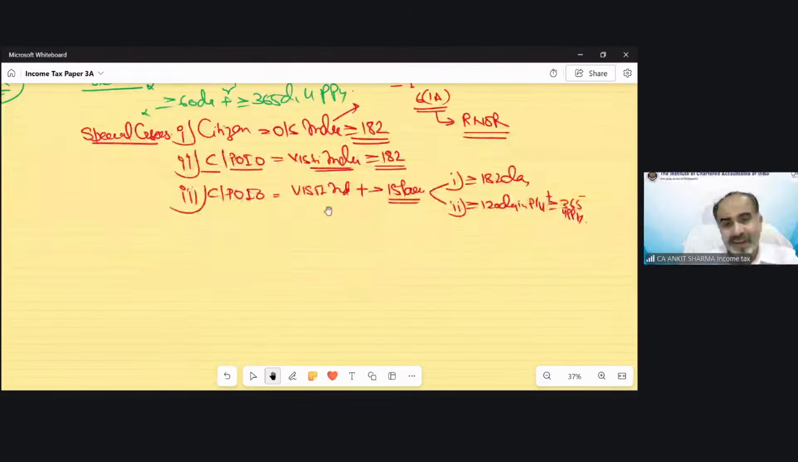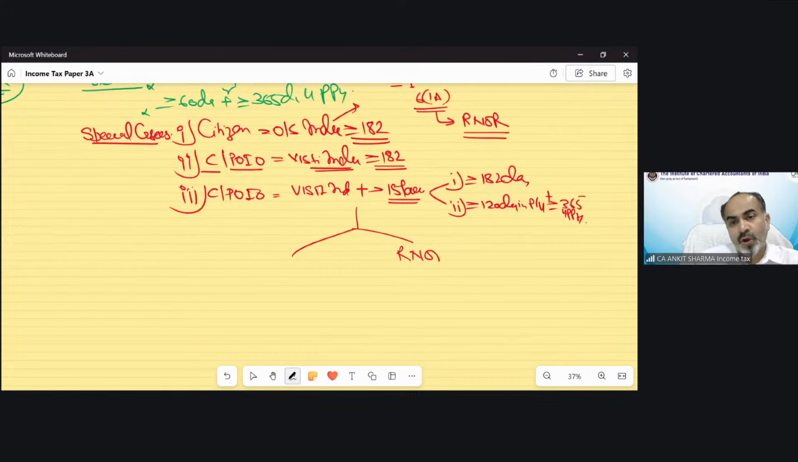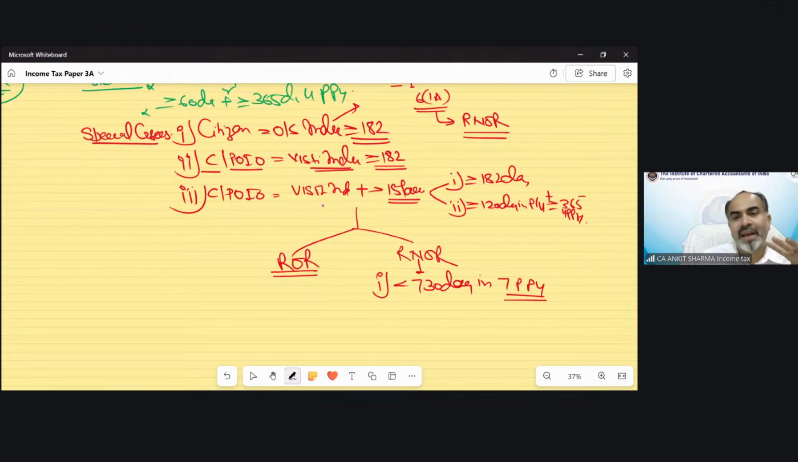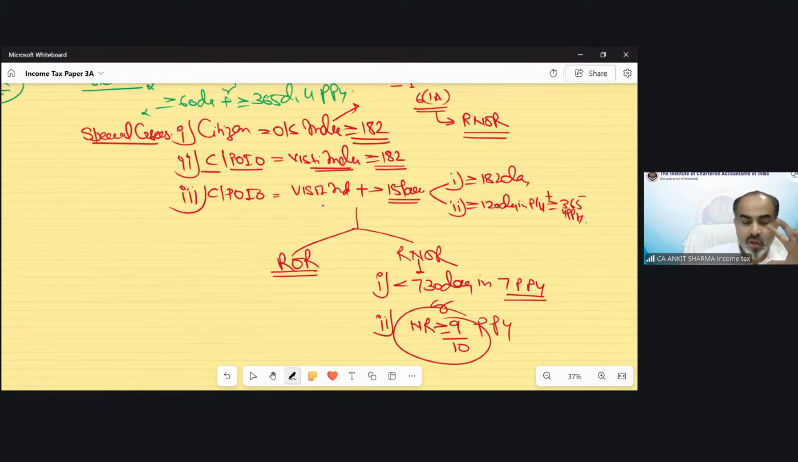And if you become a resident, then there is a subclassification: whether you would be a resident and not ordinarily resident, or a resident and ordinarily resident. There are specific conditions to become a resident and not ordinarily resident. Under the general conditions, if you are in India for less than 730 days in the 7 preceding previous years, you will be regarded as a resident and not ordinarily resident. One more condition is there: if you were a non-resident for 9 years or more out of the 10 preceding previous years, you will be called a resident and not ordinarily resident.